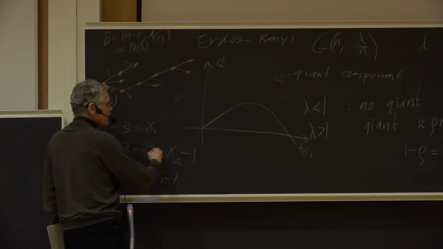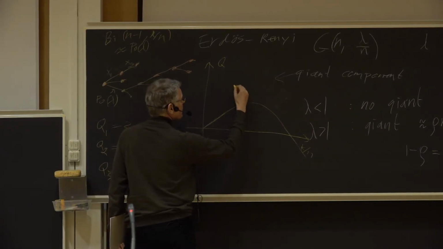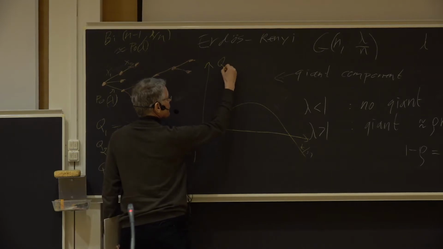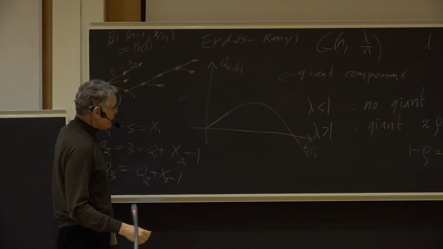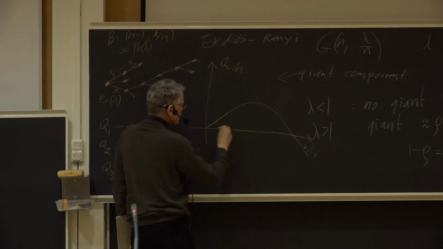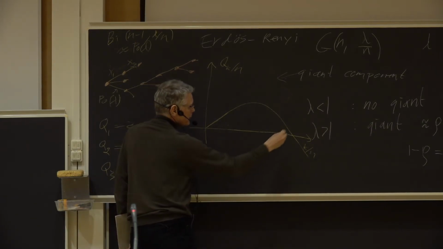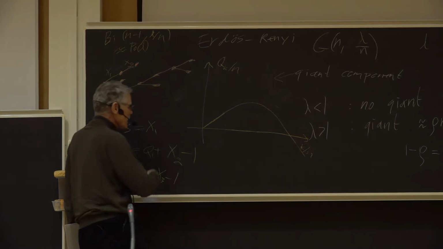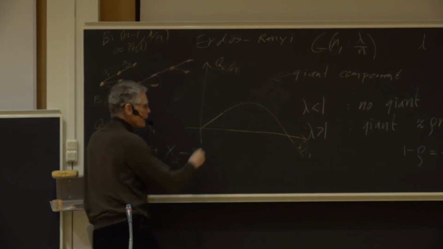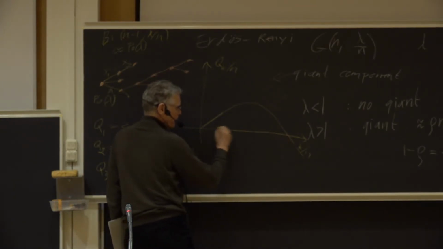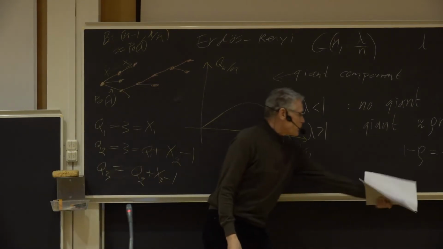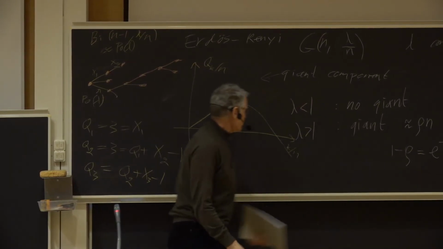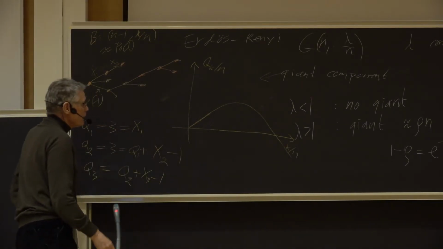So this is typically what will happen with this Q_k, and here it's divided by n also. And if we interpret this, it means that when we hit 0, we really have to start a new component. This will be the size of the big component we have found. And actually, it will satisfy this equation if we do the calculations here.